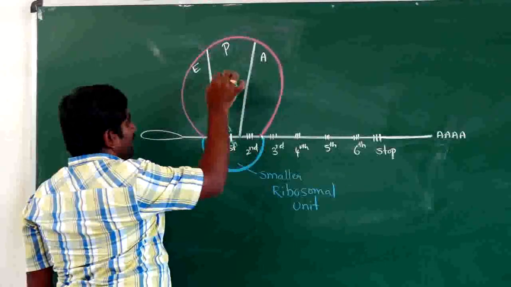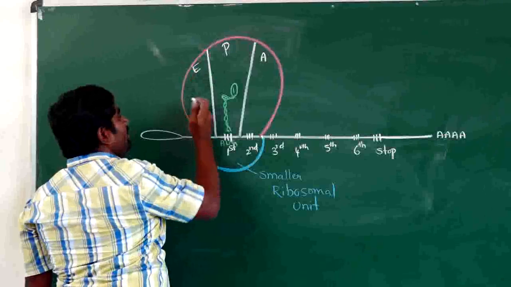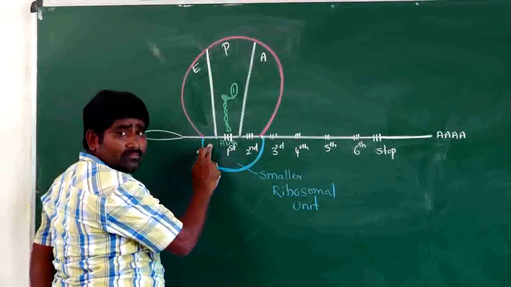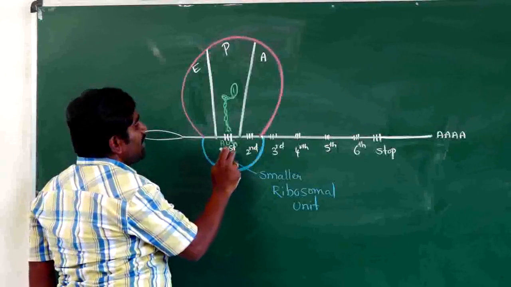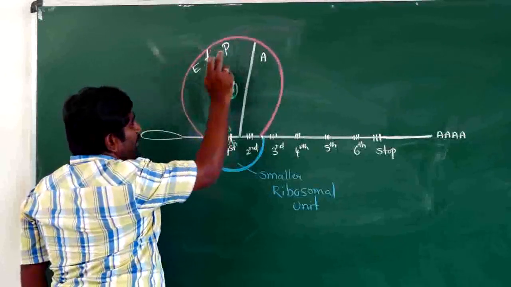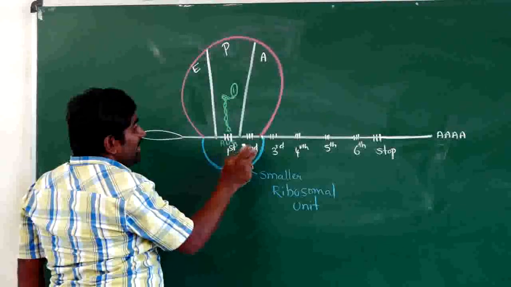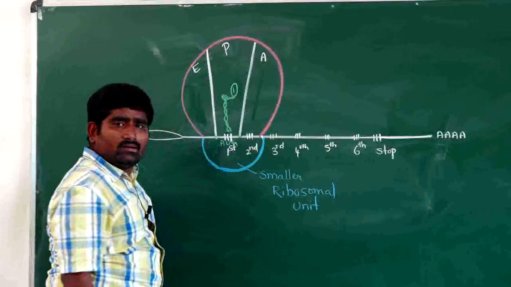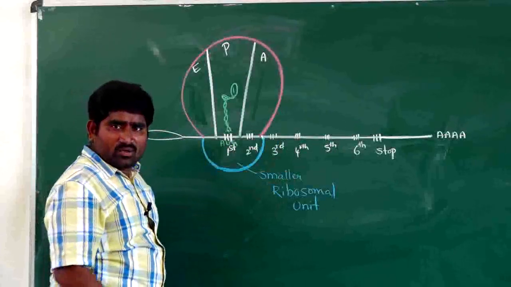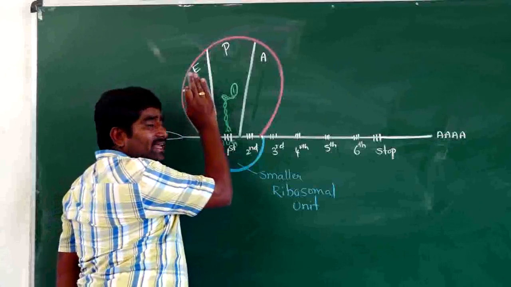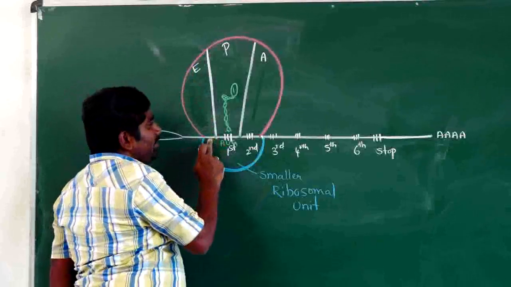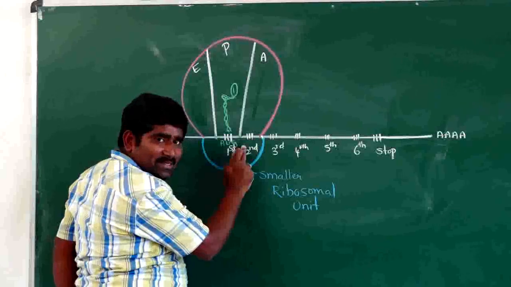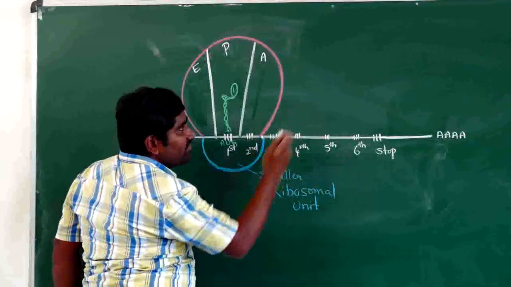Here, the E site is at the UTR, the first codon with its tRNA is at the P site, and the second codon is at the A site. The third codon is outside of the ribosome. You can see the E site is a gap with the UTR, at the P site the first codon is present, and at the A site the second codon is present.